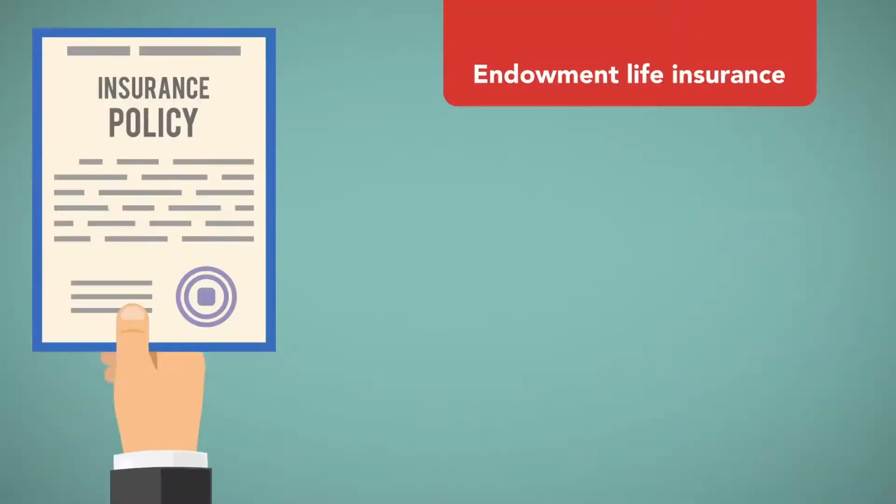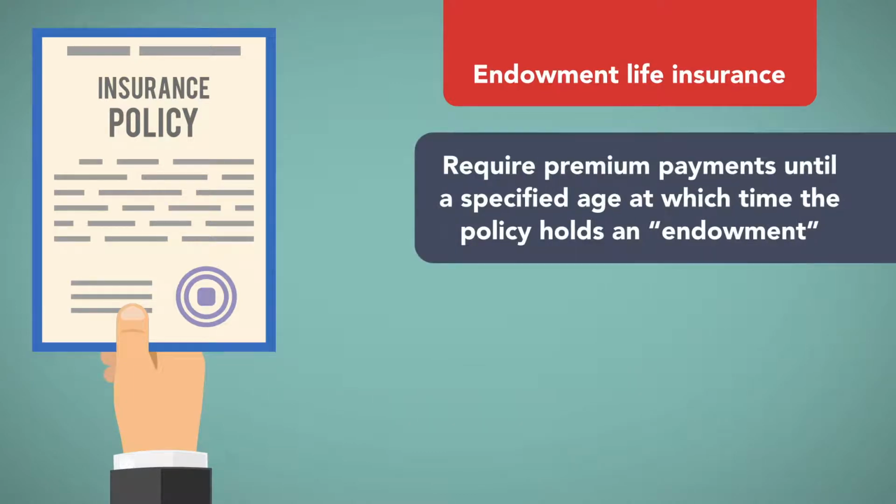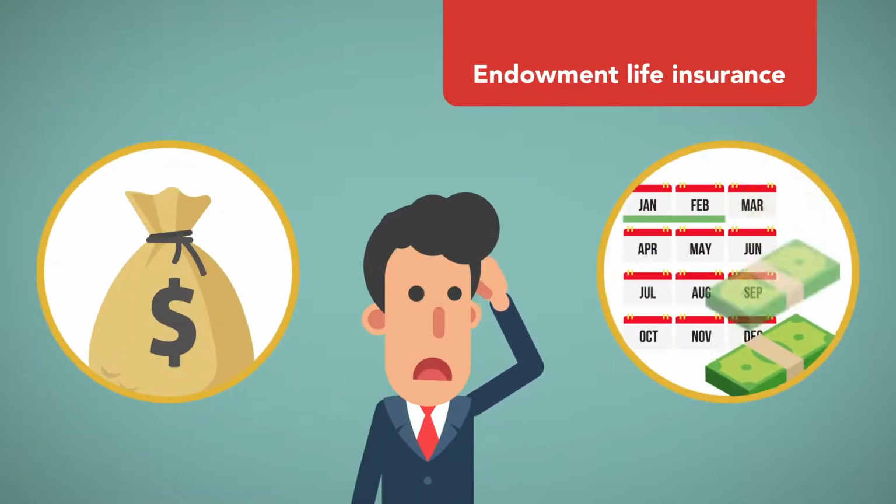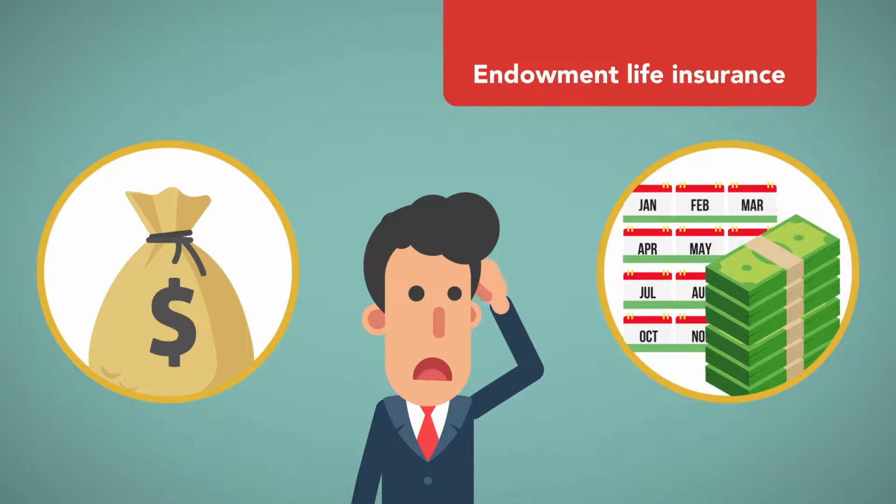Endowment life insurance policies require premium payments until a specified age, at which time the policy holds an endowment. The insured has the option of either taking the cash value in a lump sum or having the cash value paid back in an annuity.